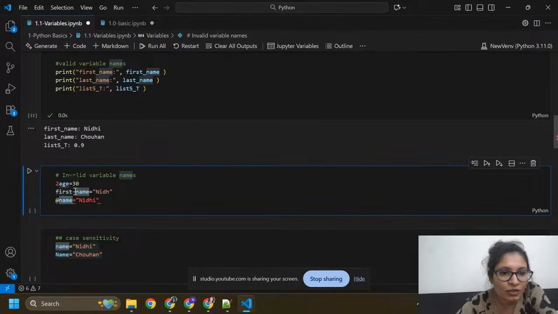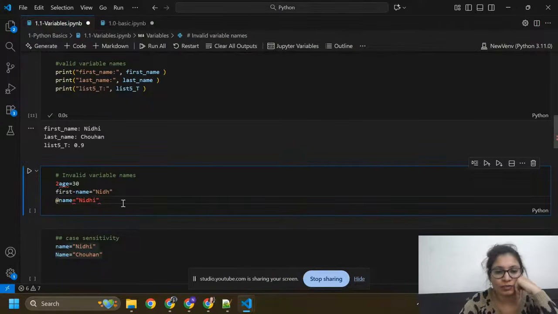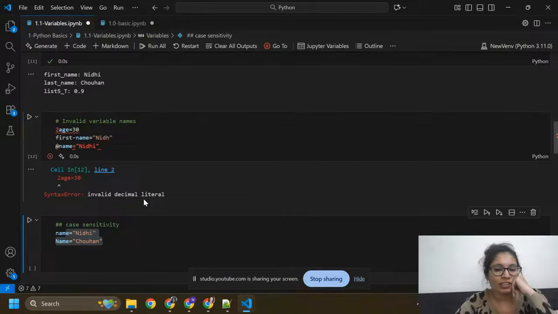Or we can't use any hyphen. And we can't use a number before the variable. We can use a number like this in the middle or at the last, but not before it. So it will give you an error: invalid decimal literal.